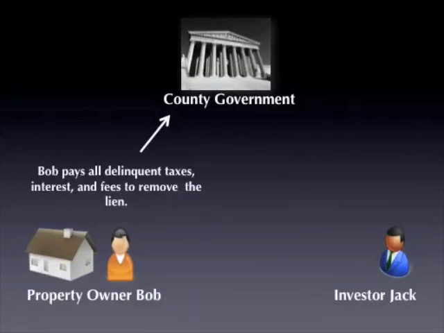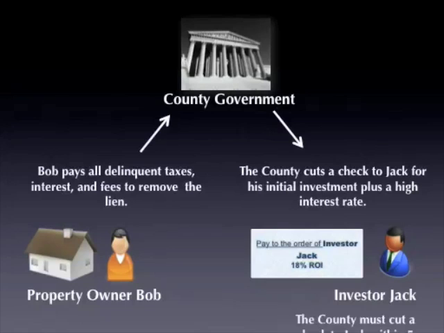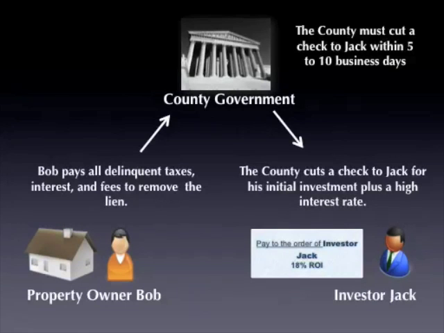So let's play out the scenario here of the property owner paying back all the delinquent taxes and fees, which on most properties the value is exactly what's going to happen. No one wants to lose their property due to some delinquent property taxes. So let's say that the property owner pays all of the taxes along with any penalties or fees to remove this lien. Well, in this case, the county will remove the lien from the property and will cut a check to the investor for their initial investment plus the set rate of return that they were guaranteed, which in this case would be an 18% rate of return. Typically, counties will cut these checks within about 5 to 10 business days.